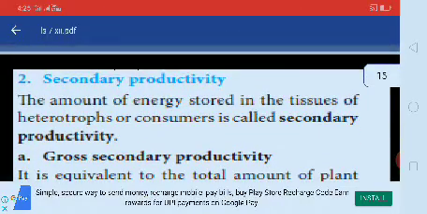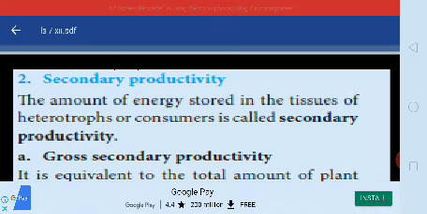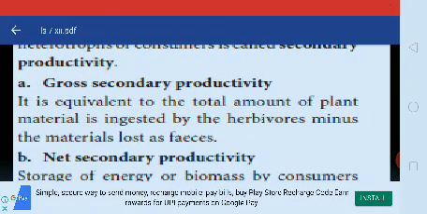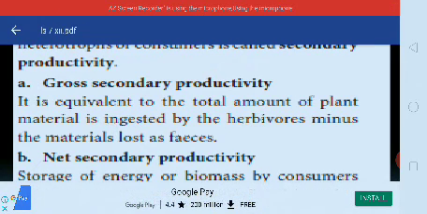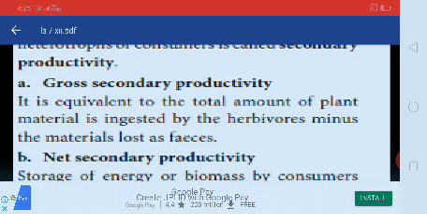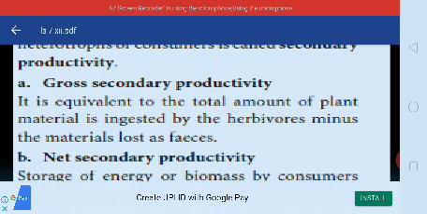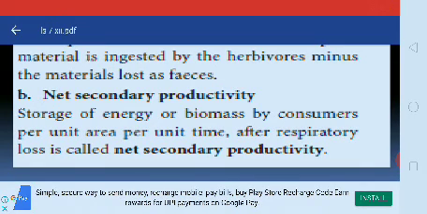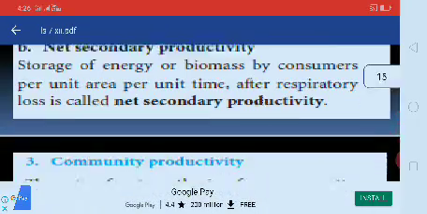Secondary productivity: the amount of energy stored in the tissues of heterotrophs or consumers is called secondary productivity. Gross secondary productivity is equivalent to the total amount of plant material ingested by the herbivores minus the materials lost as feces. Net secondary productivity: storage of energy or biomass by consumers per unit area per unit time after respiratory loss is called net secondary productivity.